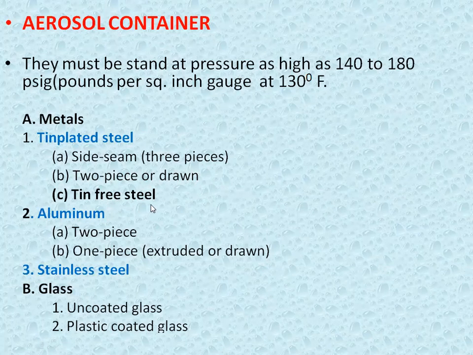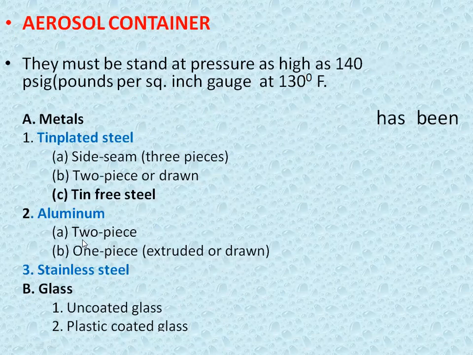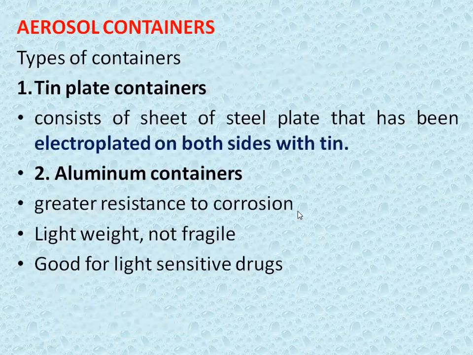This has two chambers. Then that two chamber is welded to get a container. Then aluminum again two piece and one piece. So extruded or drawn is there, means from a single piece this container is prepared by extrusion or by drawn process. Then there is the glass, stainless steel is also there as a container. Then uncoated glass and plastic coated glass, these are the two types of glass we use for aerosol container.